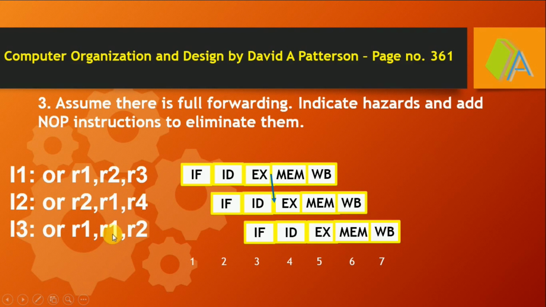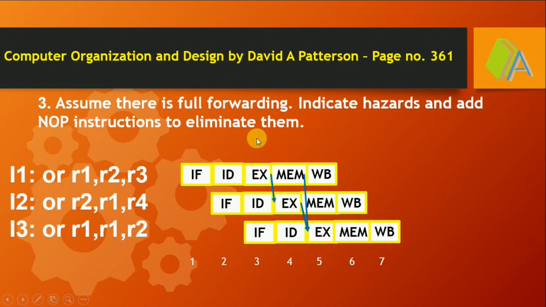The third instruction will require the registers R1 and R2 data at clock cycle number 5. We can forward R1 from the memory access stage, and R2 will be available after the fourth clock cycle of the execution stage of the second instruction. That also we can forward to the third instruction's pipeline stage. So we can make the R1 as well as R2 data available for the execution of the third instruction. So there won't be any hazard by implementing full forwarding.